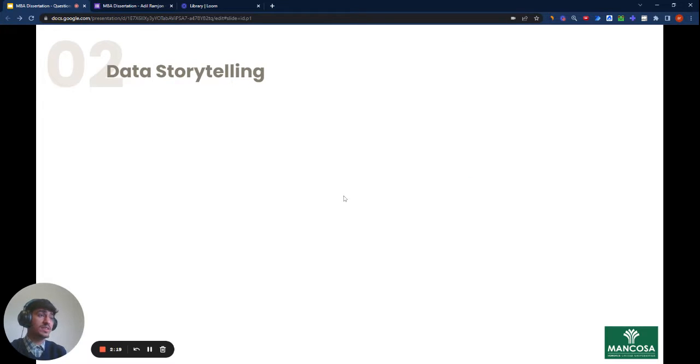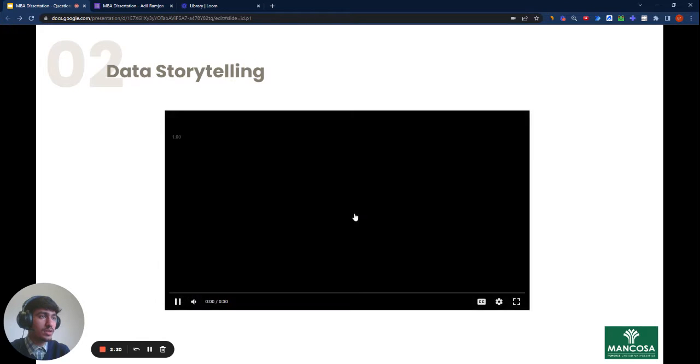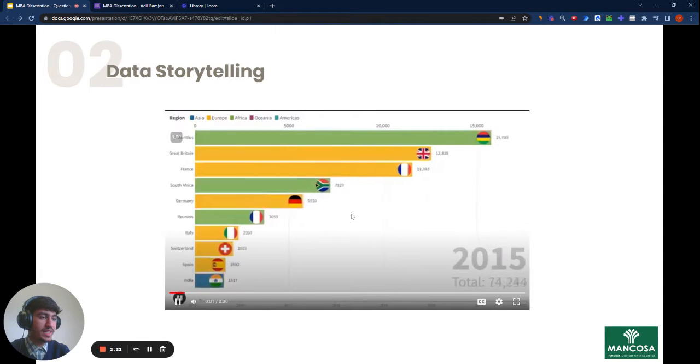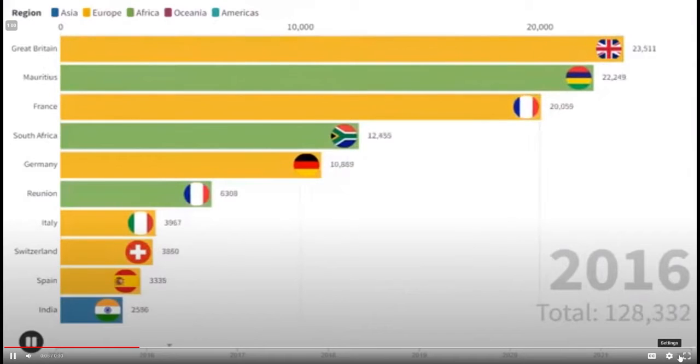Now let's move on to data storytelling. So how can we tell a story using data? Over here we have the top 10 countries based on guest arrival for the period of 2015 all the way up till 2022.